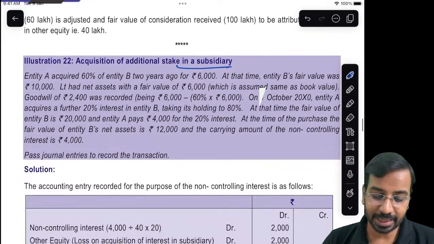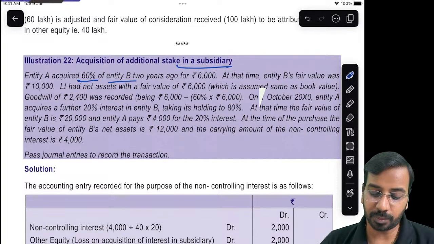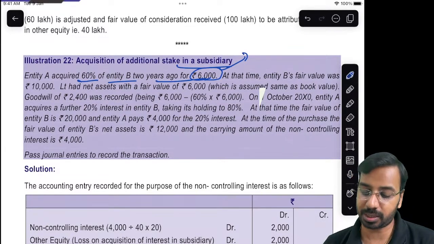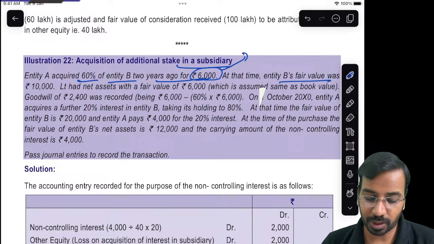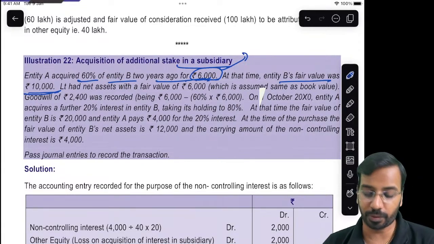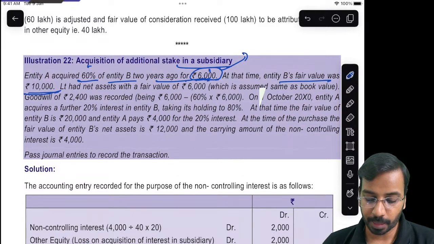So entity A acquired 60% of entity B 2 years ago for 6,000. So this is already done in the past. At the same time, B's fair value was 10,000. So acquired for 60% 6,000, fair value 10,000. So there is no goodwill. Why? Because 60% 6,000 means 100% is 10,000.